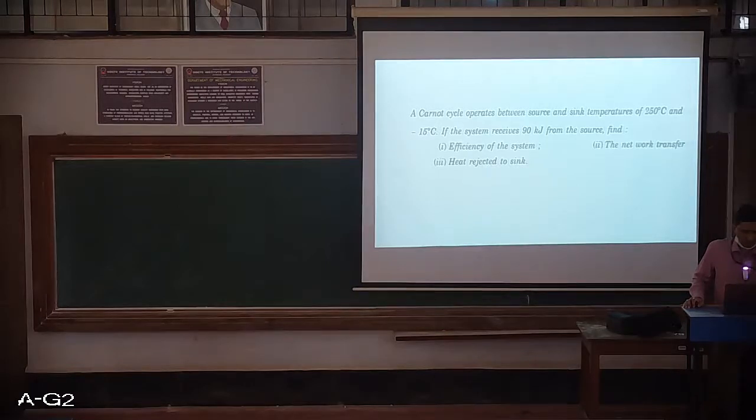Number 2, the net work transfer. Number 3, heat rejected to the sink. So he is expecting us to calculate three entities: the efficiency of the system, the net work transfer, and the heat rejected to the sink. And he has given two temperatures. One is the temperature of the source, which is 250 degrees centigrade, and the second one is the temperature of the sink, that is minus 15 degrees centigrade. And the system receives 90 kilojoule from the source, this is the value of heat which it is receiving.